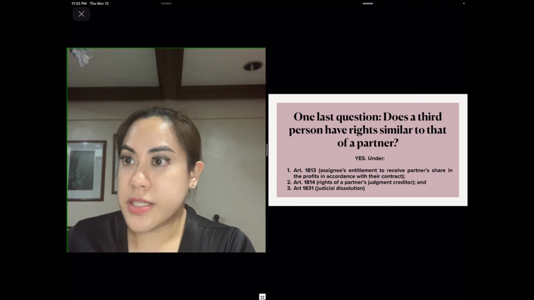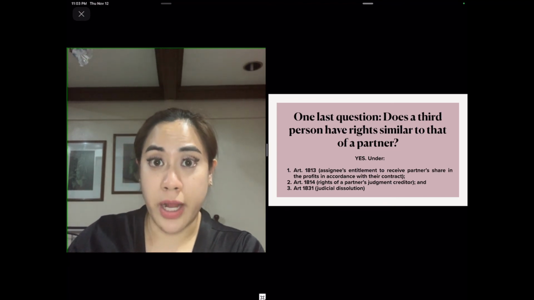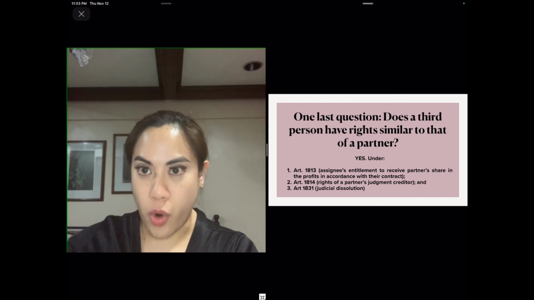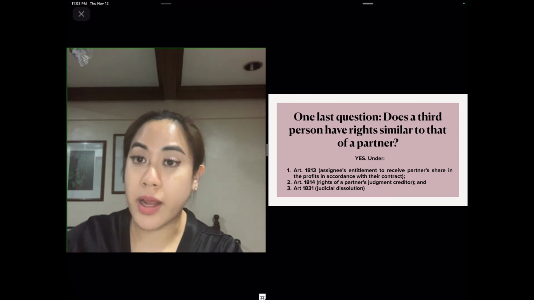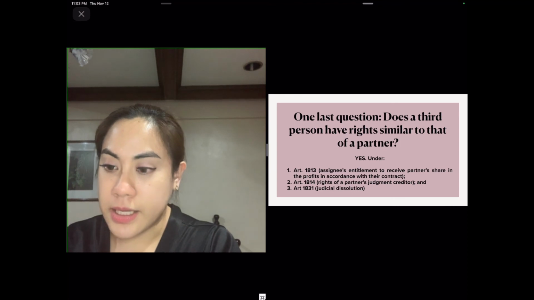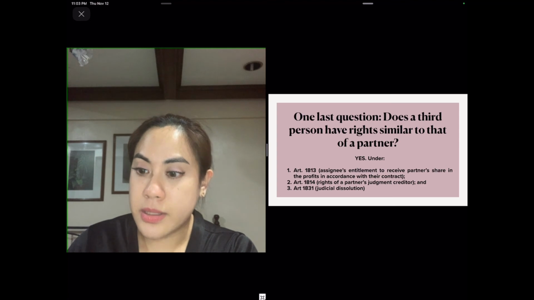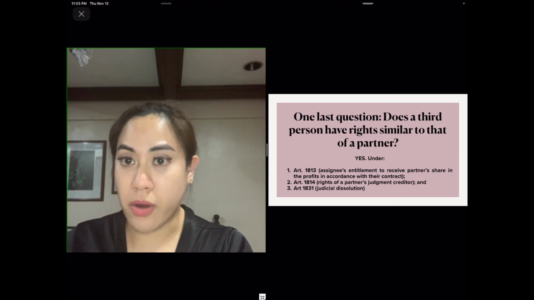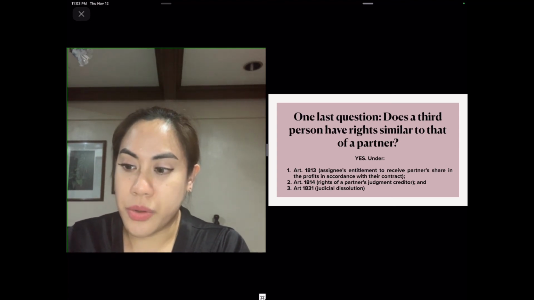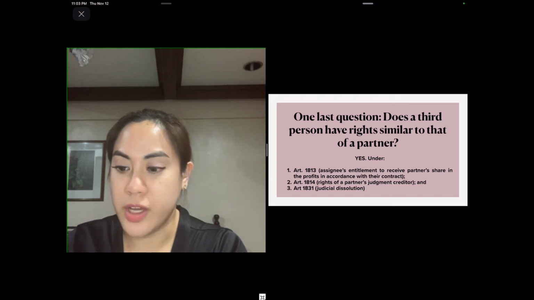Now, another instance would be under Article 1814, if you remember, the charging order, where a judgment creditor, meaning a partner's creditor, adjudged by the court, so declared by the court to be a creditor of the partner, has the right to get a receiver, not necessarily mandated, meaning they may or they may not. They may also make all other orders, directions, and inquiries that the debtor partner may have.